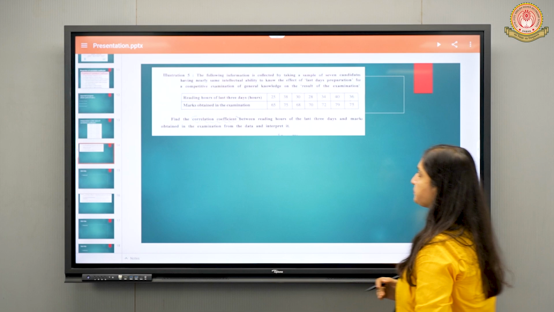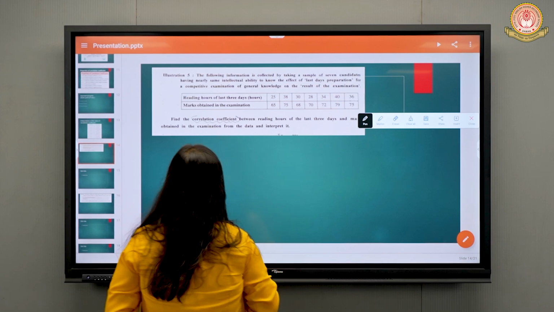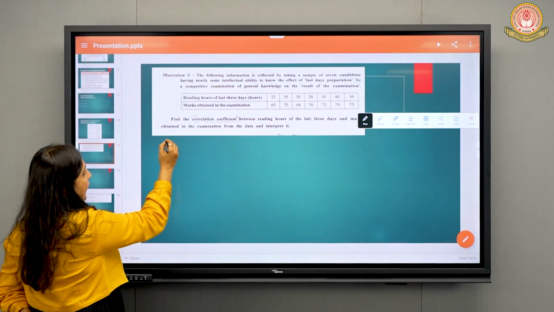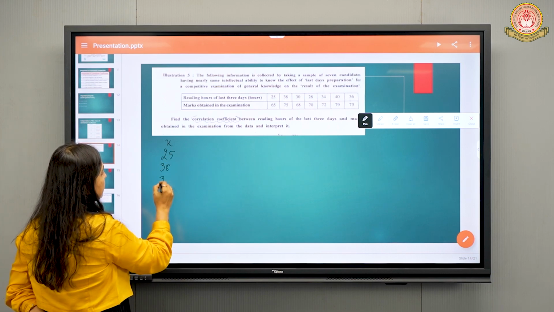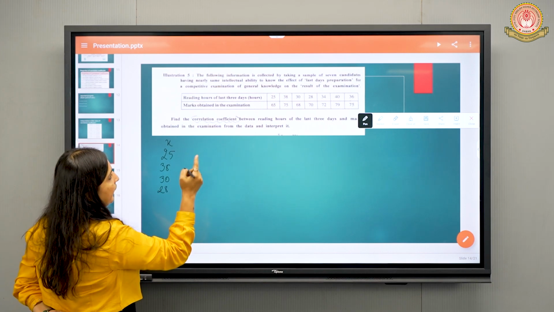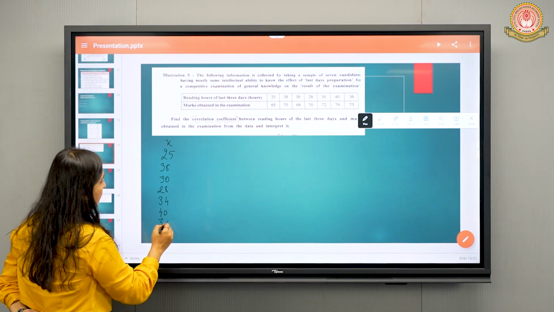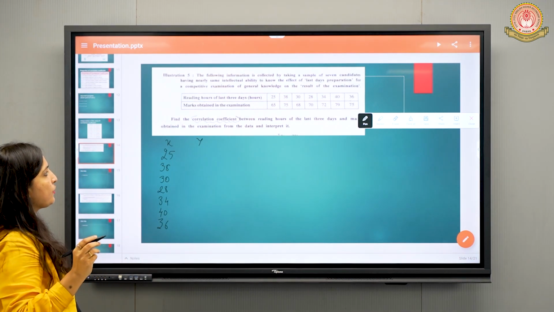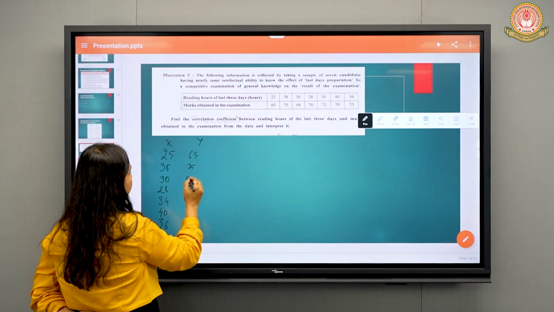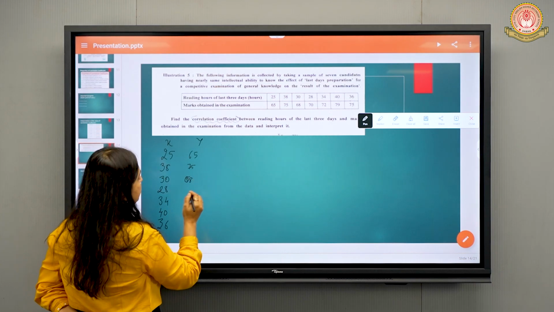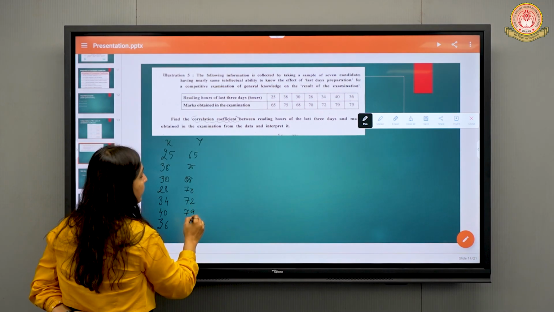We have two variables, x and y. For x, it is given as reading hours for the last 3 days, and marks obtained for y. So x is 25, 38, 30, 28, 34, 40, and the last one is 36. For marks obtained, the figures are 65, 75, 68, 70, 72, 79, and the last one is 75.